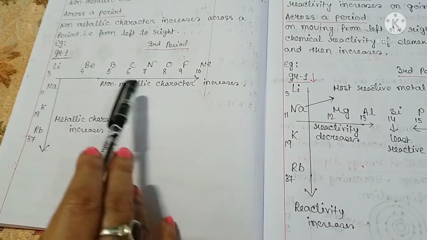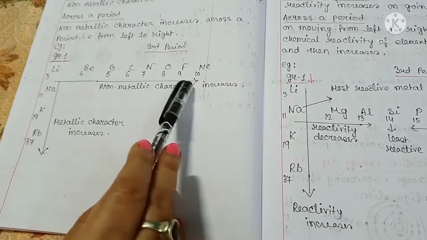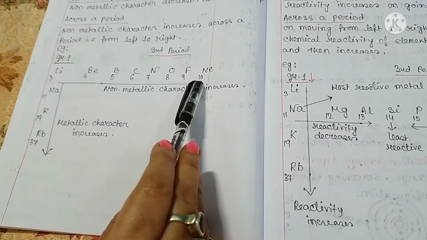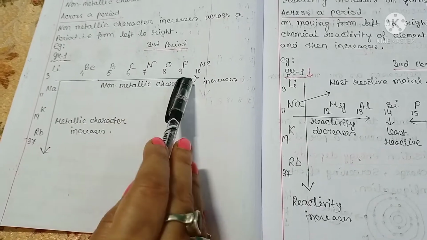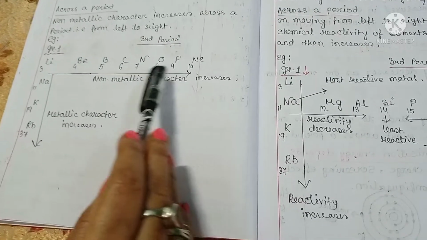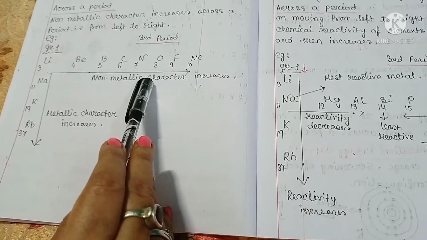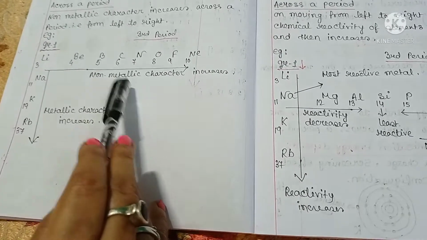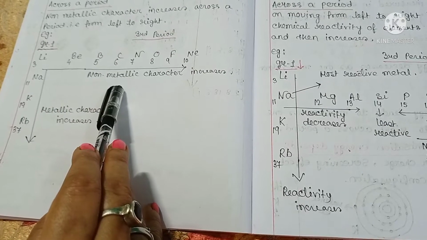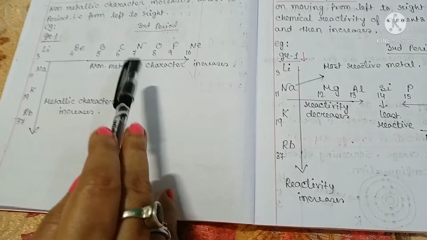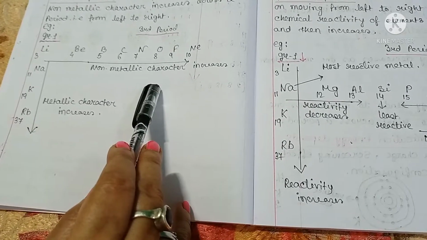Now, across a period, see period 2 elements. Atomic number increases as we move from left to right, but the number of shells is the same. This means with increasing atomic number the number of protons also increases and the effective positive charge in the nucleus is more.